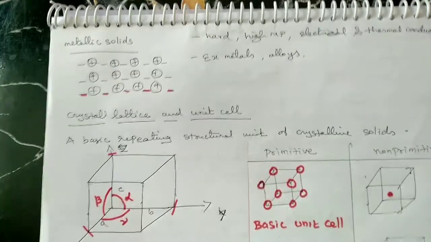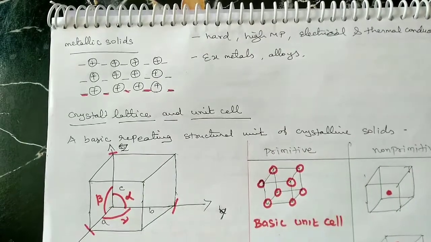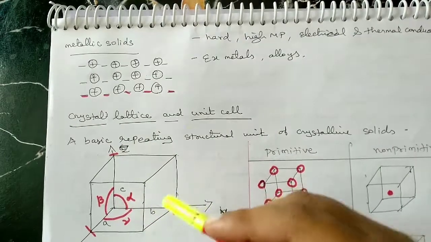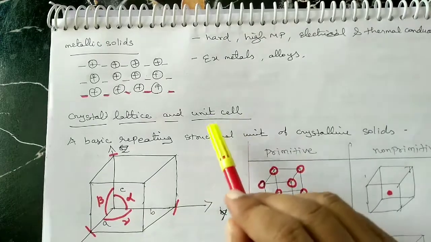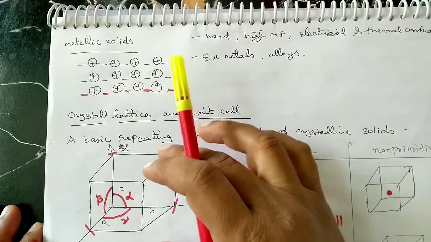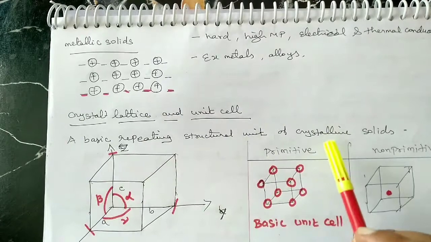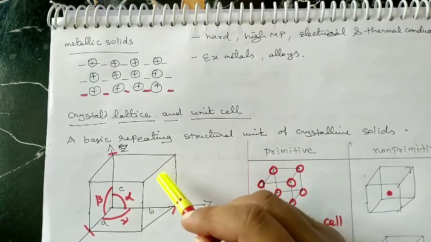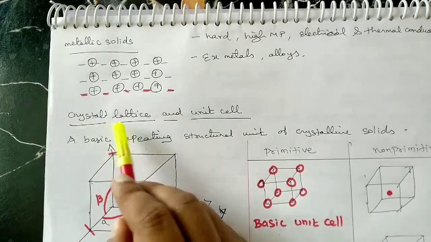Next one is the crystal lattice. A crystal lattice is nothing but the three-dimensional arrangement of the unit cell. That is, the unit cell is arranged three-dimensionally, in the x-axis, y-axis and z-axis. We know that the unit cell is the basic portion of the crystalline system. When that unit cell is arranged in the x direction, y direction and z direction, it is called a crystal lattice.